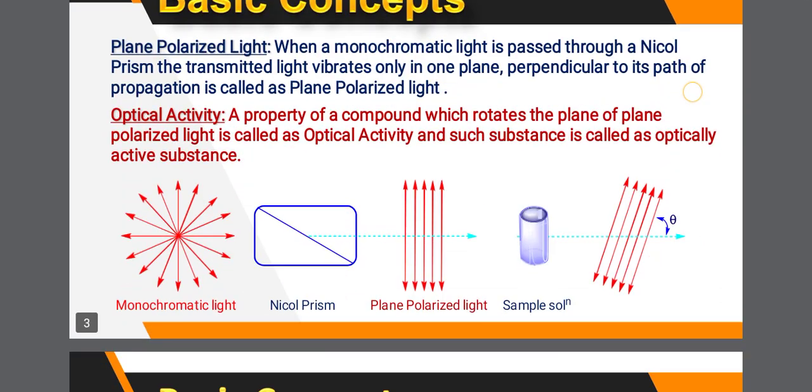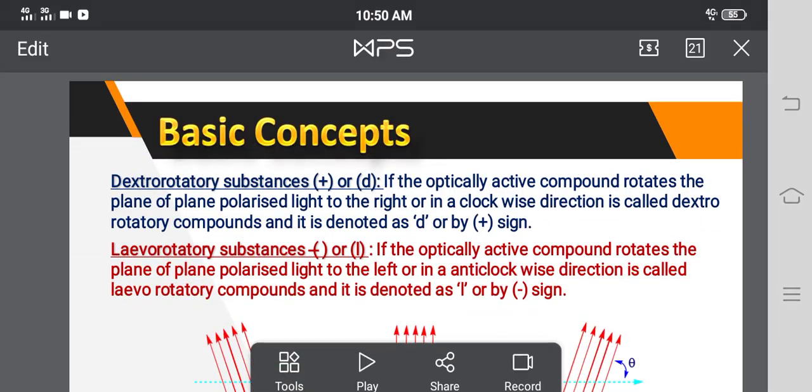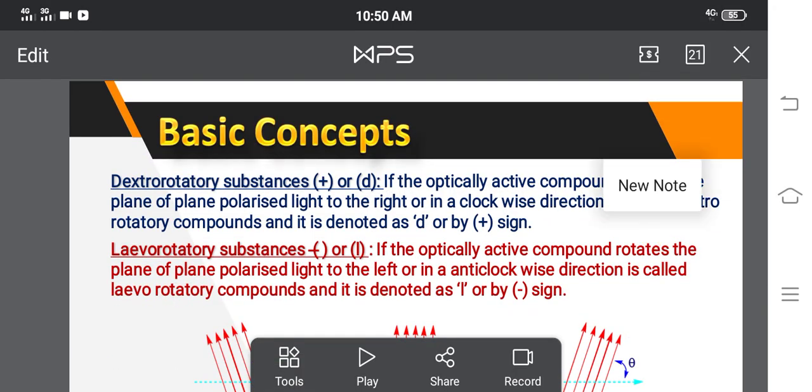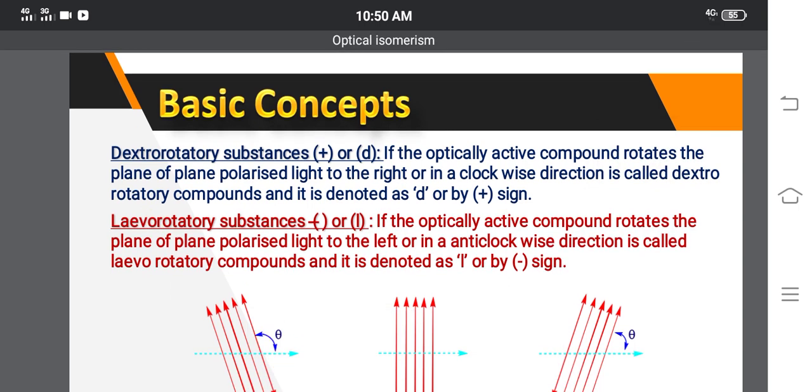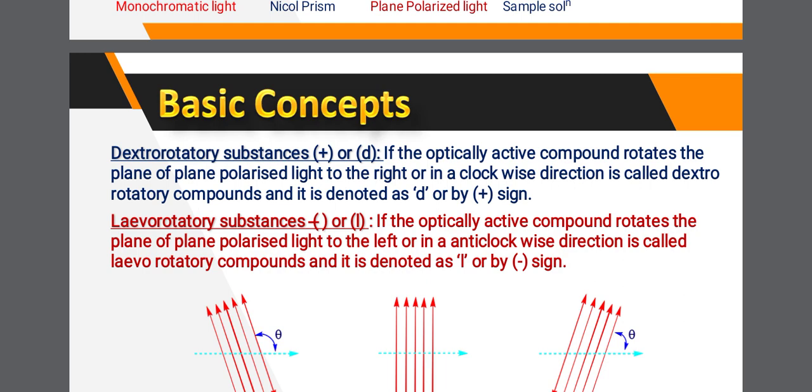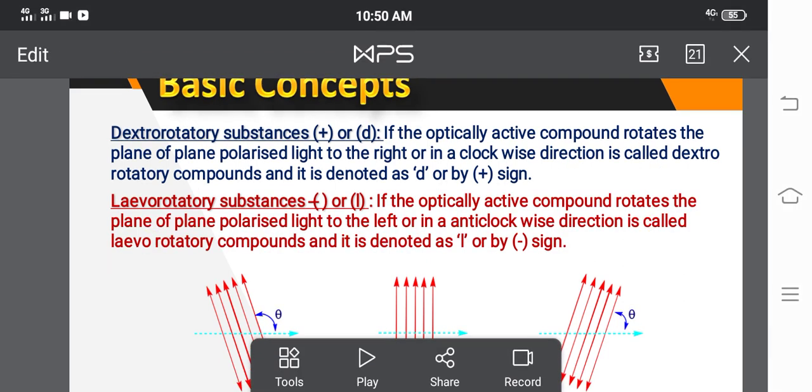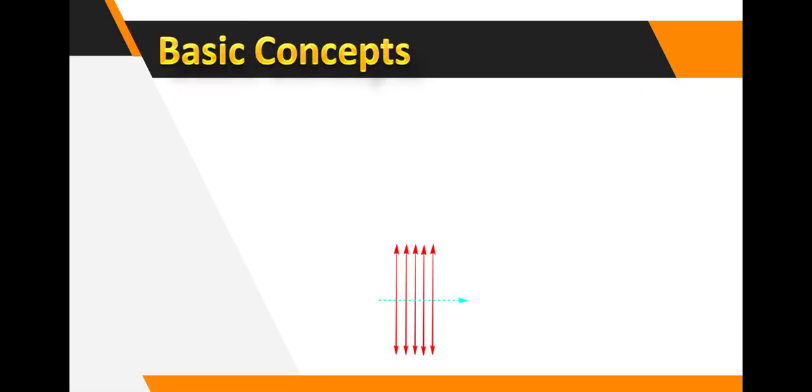Okay, then see here the basic concepts. In basic concepts there are two types of substances: dextro-rotatory substances and levo-rotatory substances. Here, what does dextro mean and what does levo mean?